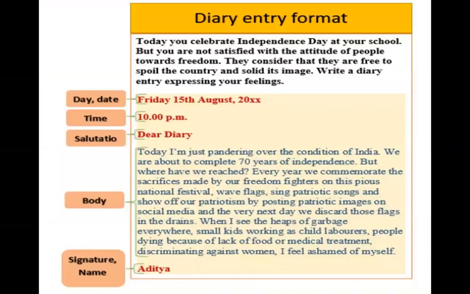So this is one example in front of you. So let me read this example. Today you celebrate Independence Day at your school, but you're not satisfied with the attitude of people towards freedom. They consider that they are free to spoil the country and soil its image. Write a diary entry expressing your feelings. So here is the format. See, the day is written, then the date is written, then the time is written, and dear diary.